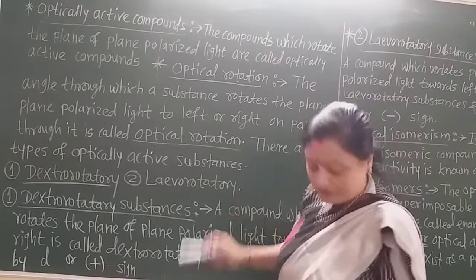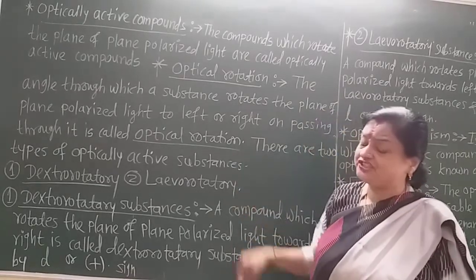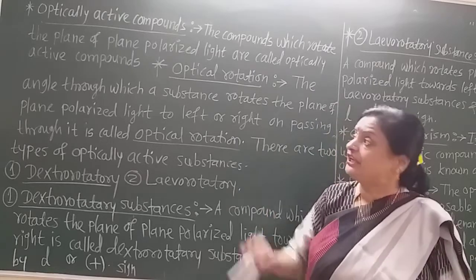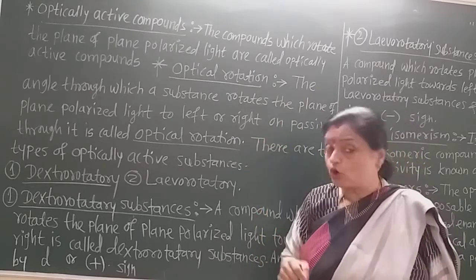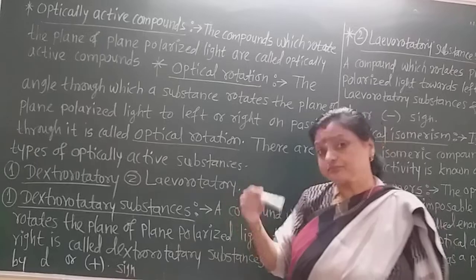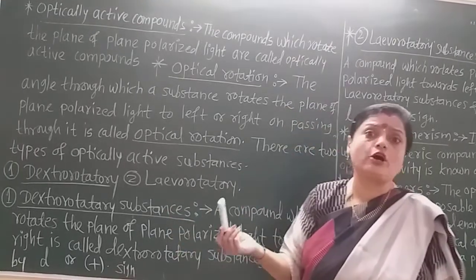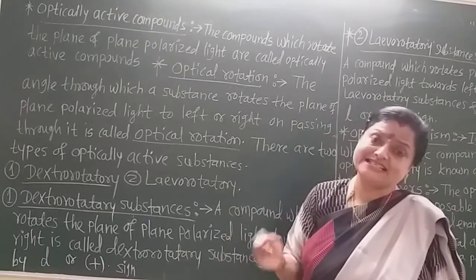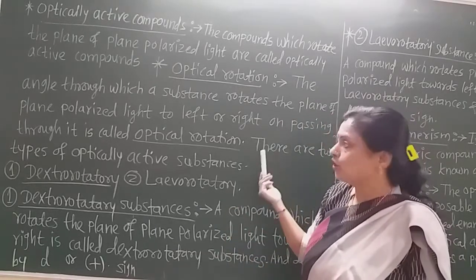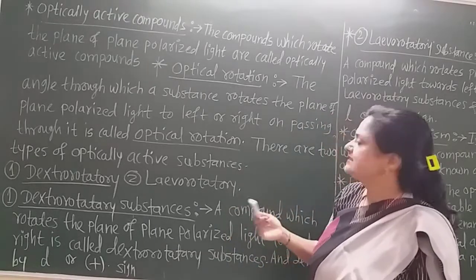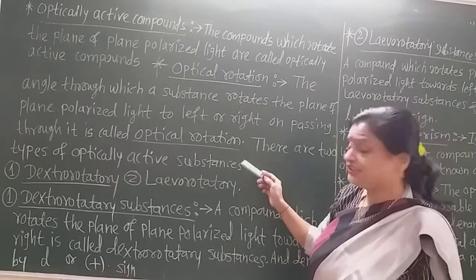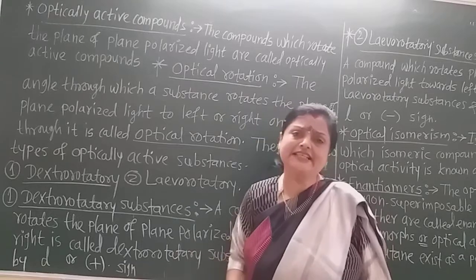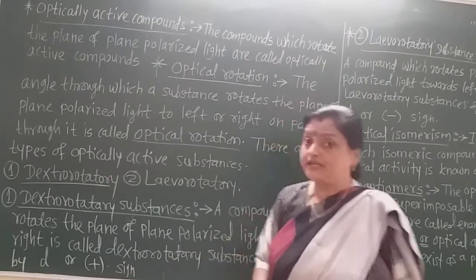Now what is the definition? All these definitions are asked in the examination. If they ask the question, explain optical activity, you must write down all these definitions one by one. We started from the ordinary ray of light, plane polarized light, Nicol prism, optically active substances, optical activity, then optical rotation, and now let us see the definition of optical rotation, and then dextrorotatory, levorotatory, racemic mixture, enantiomers. All these are concepts in optical activity.